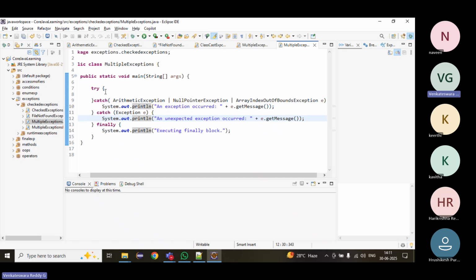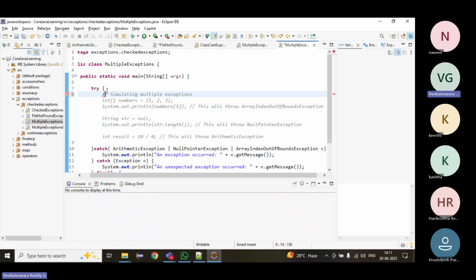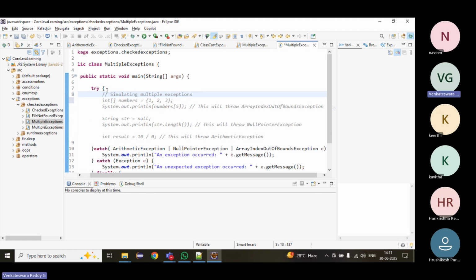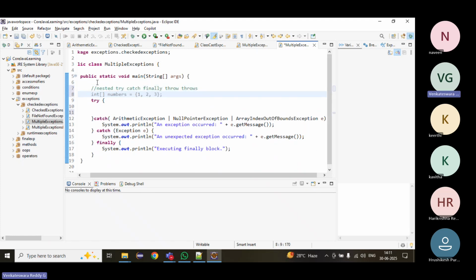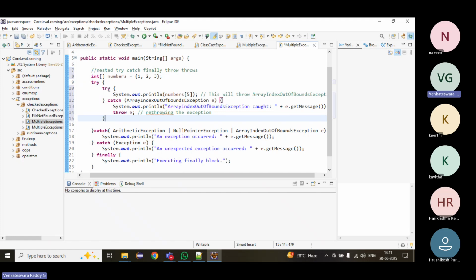Right, like this also we can handle. And nested try catch blocks. Inside a try block, again if required, we can have another try block, again try and catch.